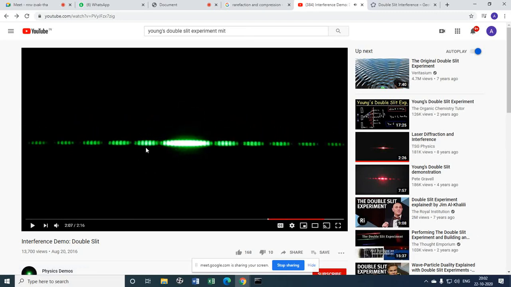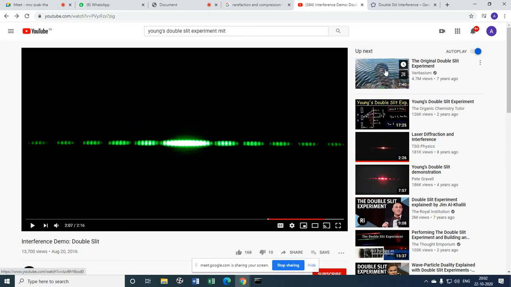Now you can see here, in this case, there are bright and dark fringes within an oval shape. That is the secondary maxima of diffraction. Don't think about that right now. You pay attention that there are alternating dark and bright fringes. This is happening because of interference. Young's double slit experiment. Clear?